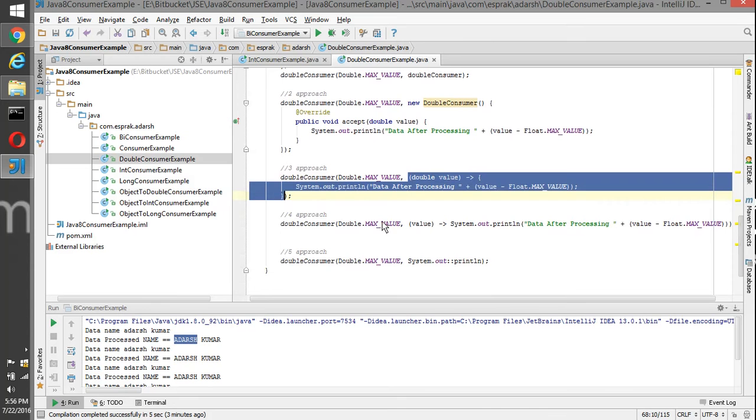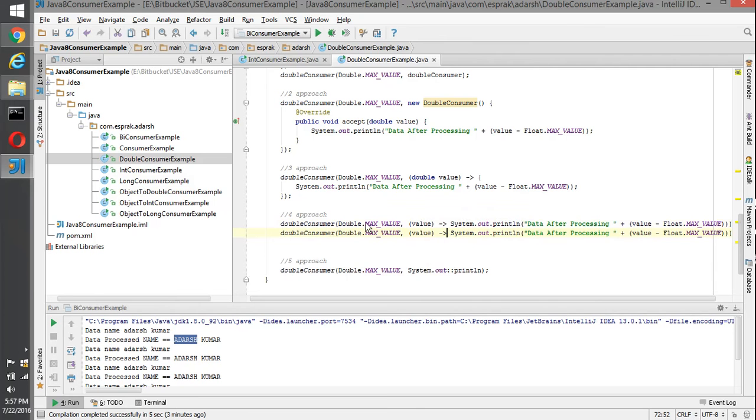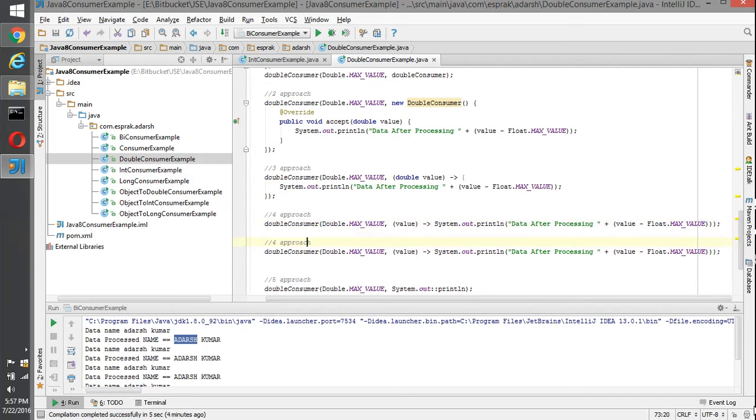But going forward in the fourth approach, we have removed the data type, semicolon and curly braces, and that becomes our fourth approach, where we have just further optimized the code. But if we move a little bit further, we can remove these braces also. So that becomes our fifth approach.